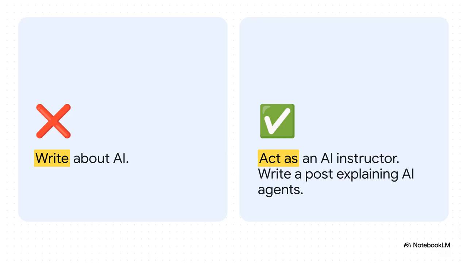But look at the strong version. You are an AI instructor. Write a beginner-friendly LinkedIn post explaining AI agents. Use simple language, include one real-world example, under 250 words. The difference in output quality there is literally night and day.